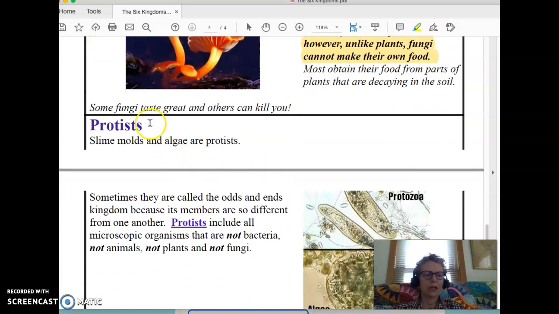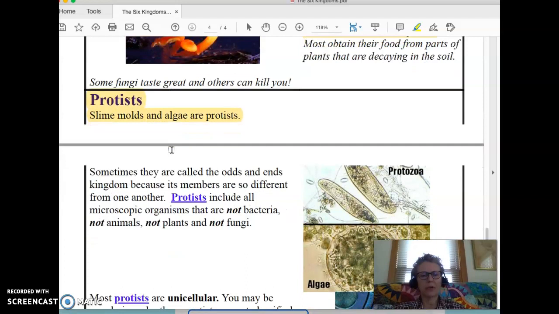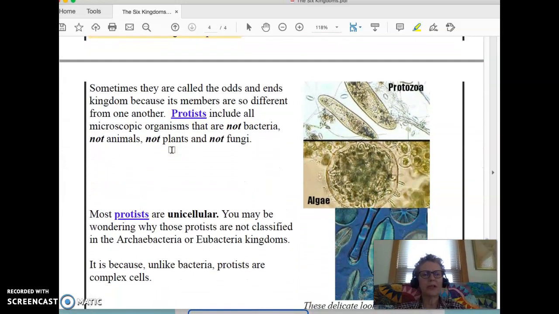And our final kingdom is the protist kingdom. And this includes things called slime molds and algae. Those are examples of protists. Sometimes they are called the odds and ends kingdom because its members are so different from one another. Protists include all microscopic organisms that are not bacteria, not plants, and not fungi. Okay, so they're sort of the everything else kingdom.